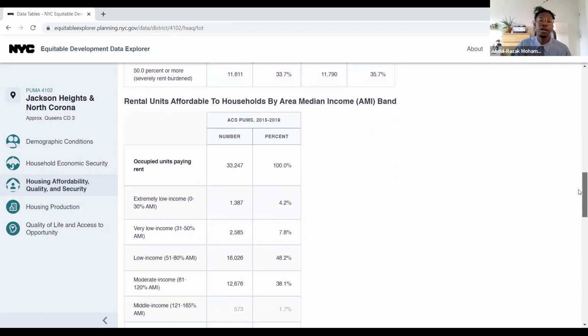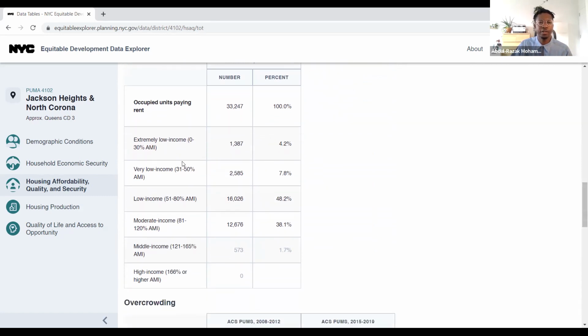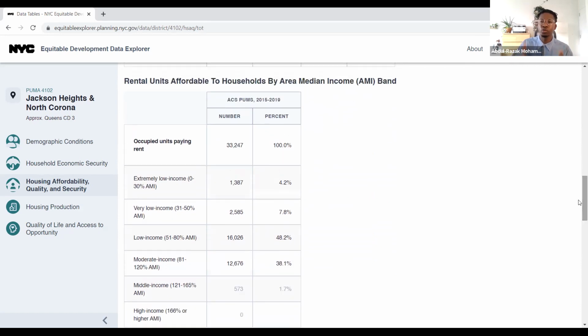And then we have a data table on the rental units that are affordable to households by AMI level, or area median income. If you remember, in the previous data category we were able to see folks by their different levels compared to the AMI. This table is really helpful in thinking about how many units are available for all of those different groups of people. While the information from the household economic security may not be entirely accurate, because as I said, those surveys don't always capture everyone, it does give us a broad idea of whether the number of units matches up to the number of people who need units at that amount.